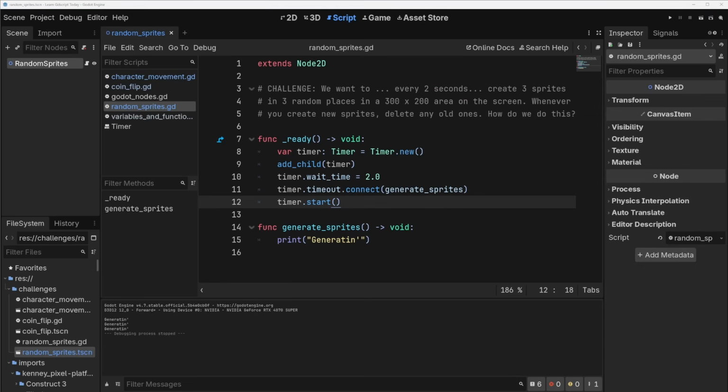All right, so now let's start making some sprites. Remember, there's 2 parts to this. One, we have to wipe all the old sprites, and then two, we have to make the new sprites. I think I'm actually going to make 2 functions for this.